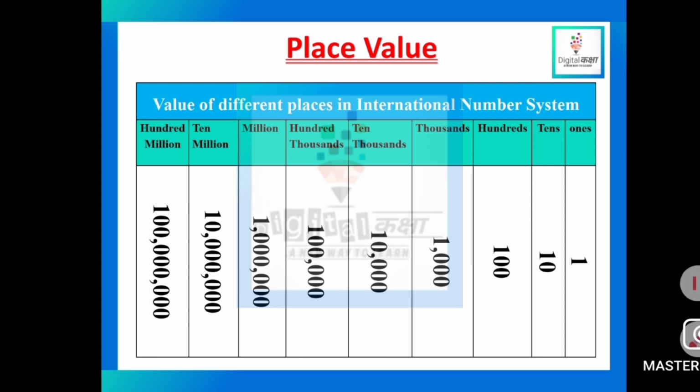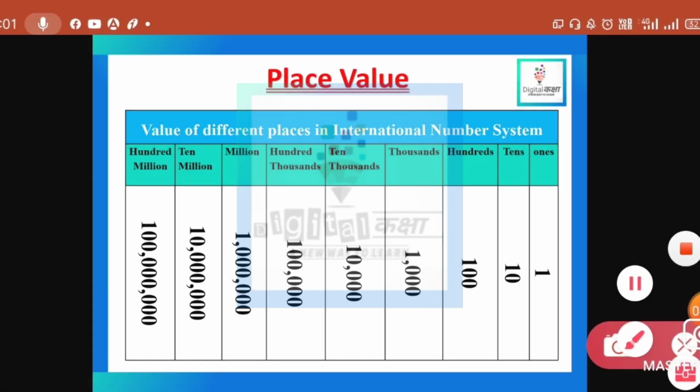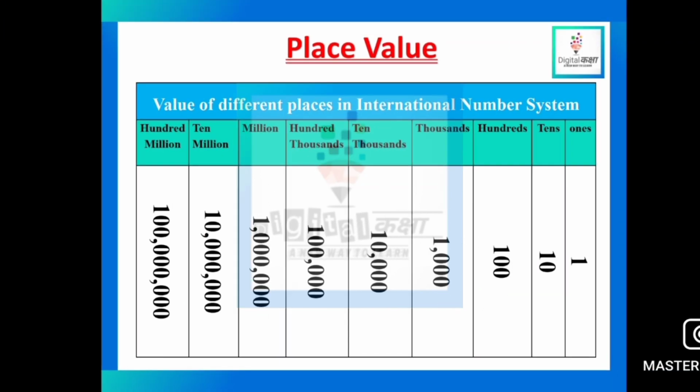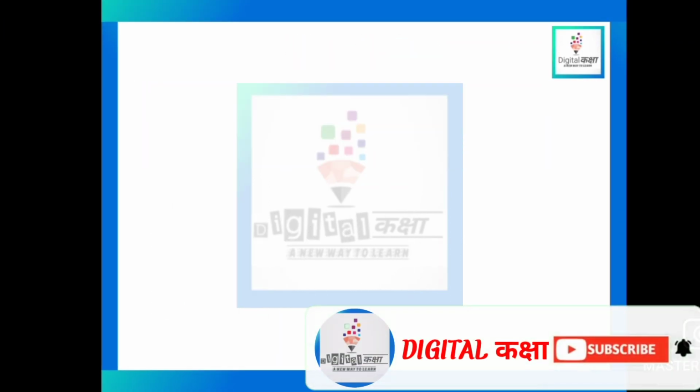So here place values are given. Ones place 1, tens place 10, hundreds place 100, thousands place 1000, ten thousands place 10,000, hundred thousands place 100,000. 1 million is this, 10 million is this, and 100 million is this. Similarly, you will write for billion: 1 billion, 10 billion, and 100 billion. You just have to increase zeros. Let's see the example.